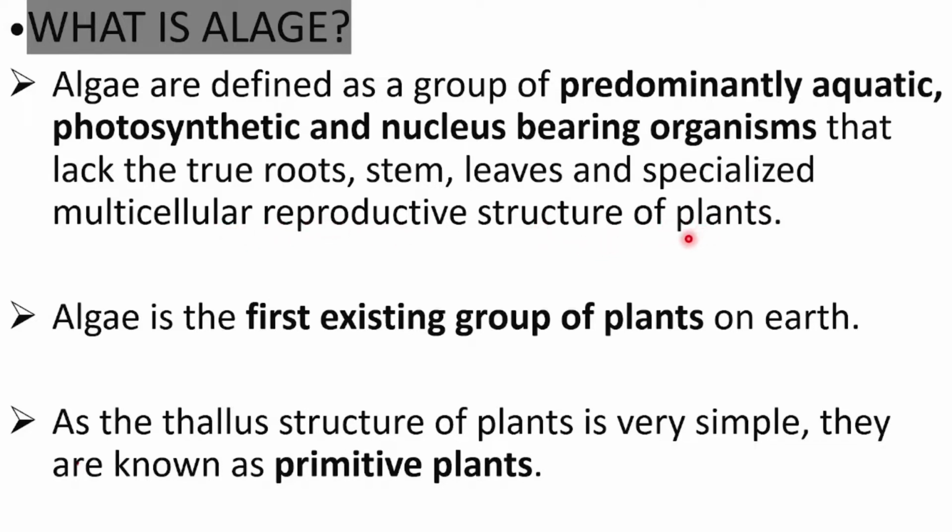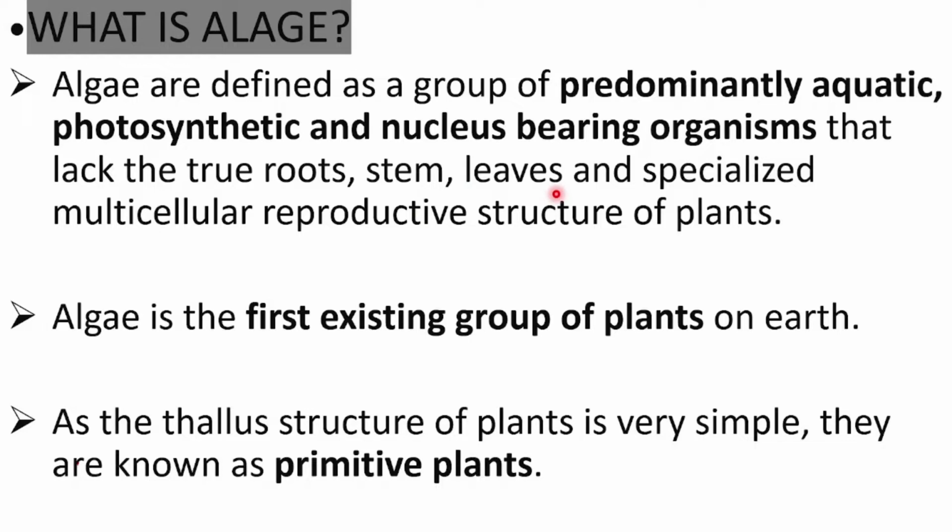Algae can be defined as predominantly aquatic, photosynthetic, and nucleus-bearing organisms, and they lack true roots, stem, and leaves.